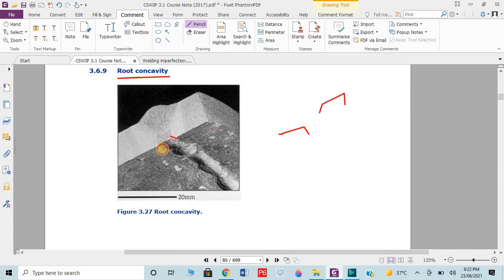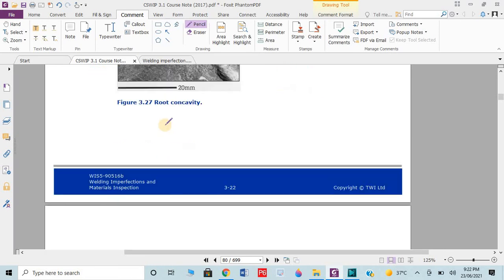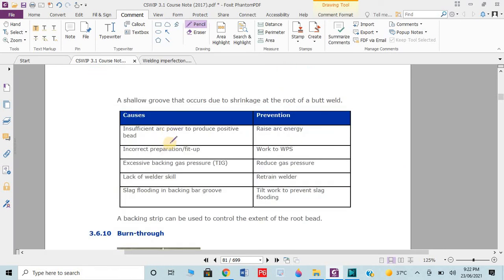in the root gap, this circular. Okay, why? It's normally insufficient arc power produced, incorrect preparation, excessive backing gas, lack of welder skill. Against this, we have to focus on the WPS, reduce gas temperature and pressure, retrain the welder, etc.